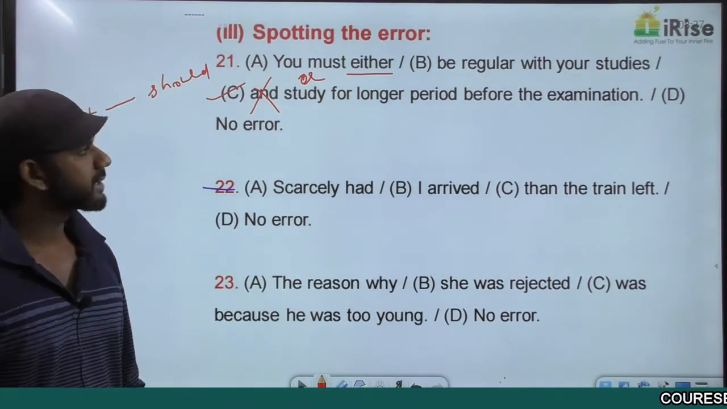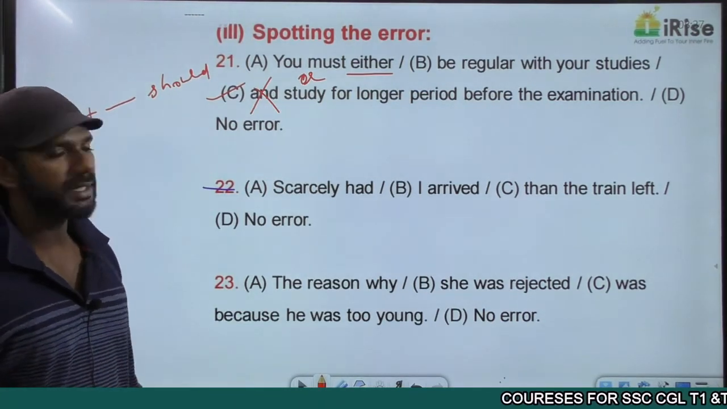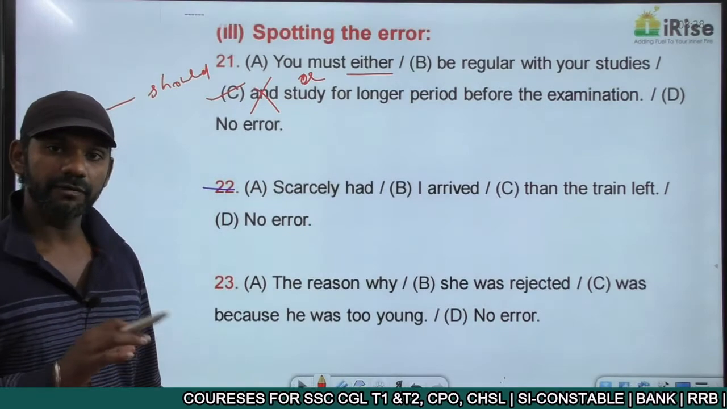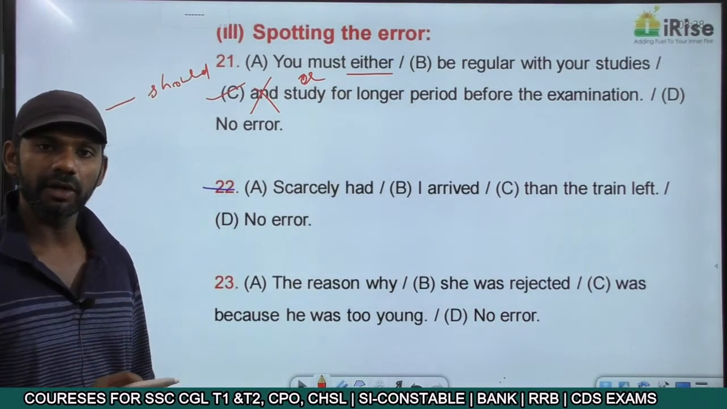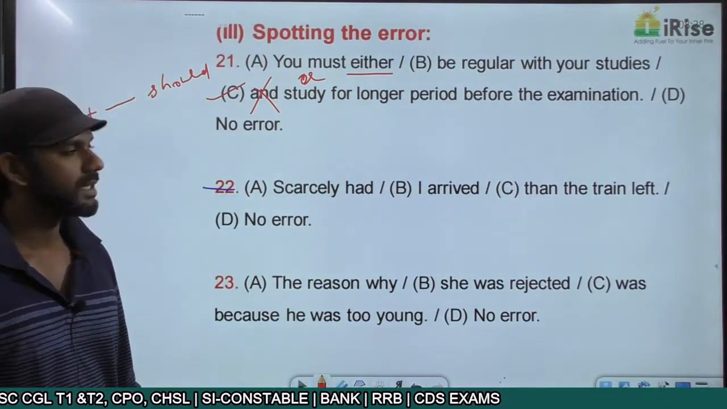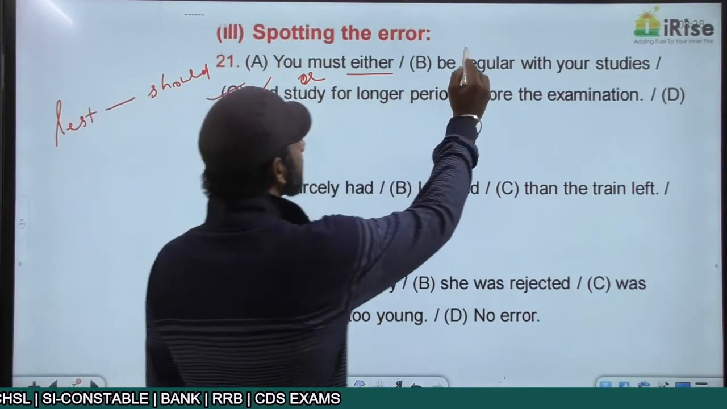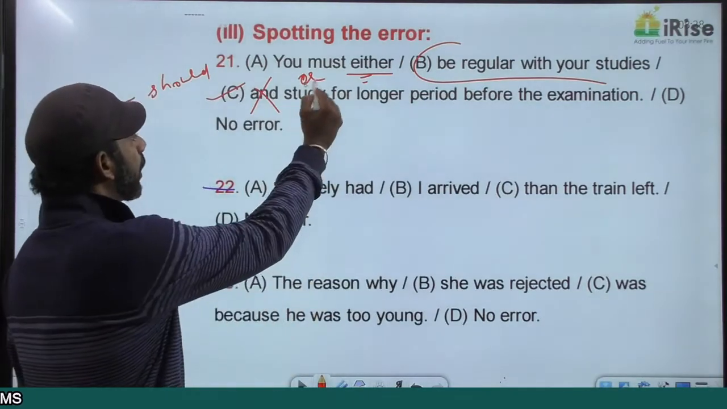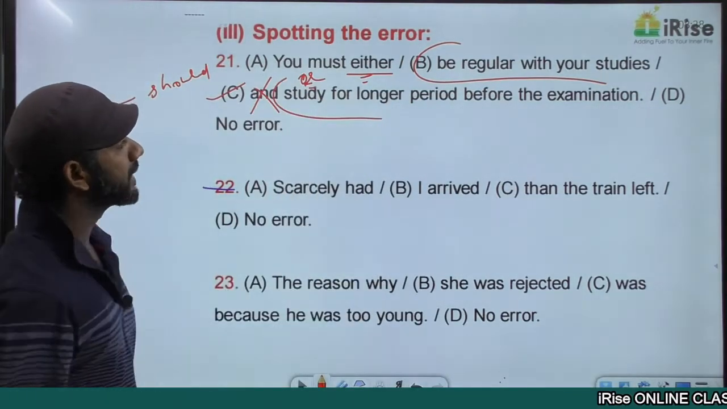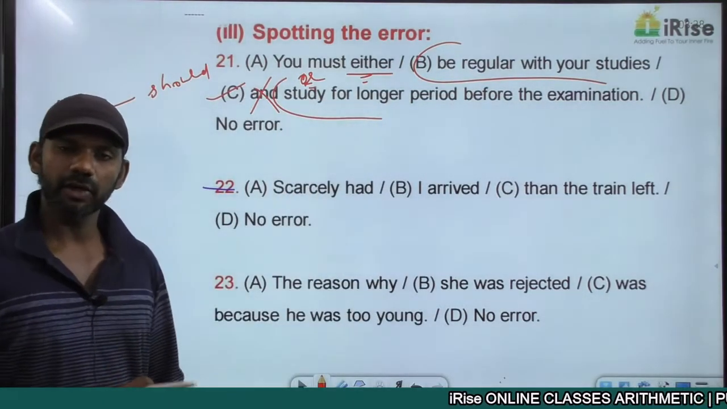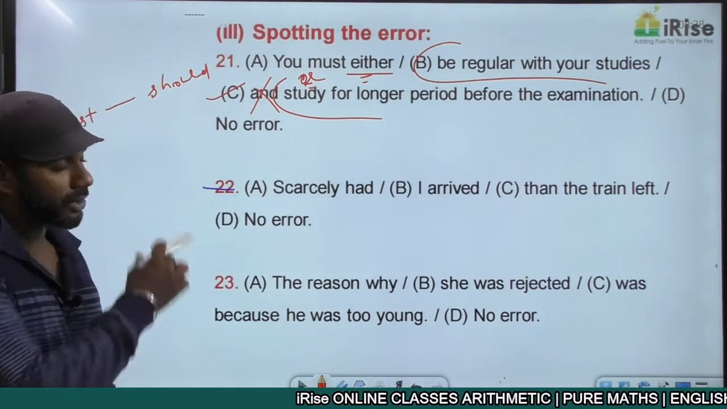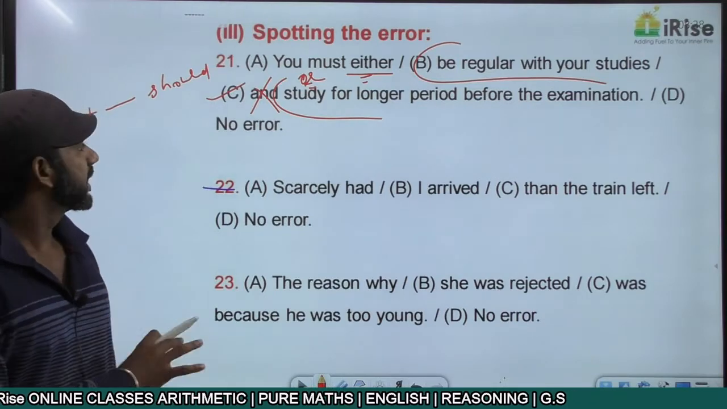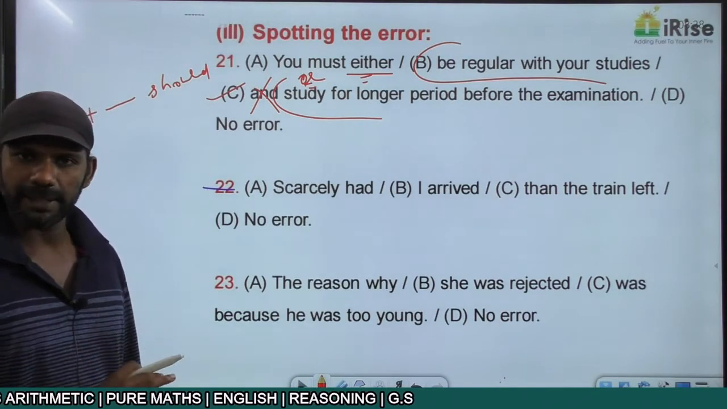We have two actions here. Be regular with your studies is one action. Study for longer period is the other action. We have two actions here, so either or must connect those two actions. You must either be regular with your studies is the first action, or study for longer period is the second action. Either or is connecting the two actions, so that concept is completely fine. Now this statement is grammatically correct. The error in the given statement is in part C.